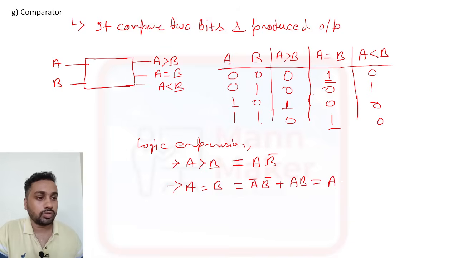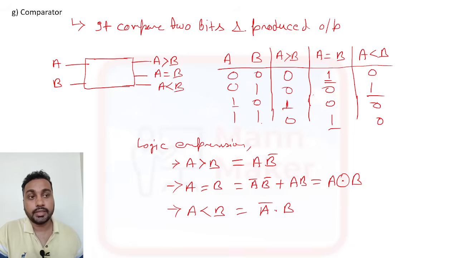This is the expression of XNOR. For A less than B, when A bar and B is there, then it is the less than B expression. So this is all about the comparator.